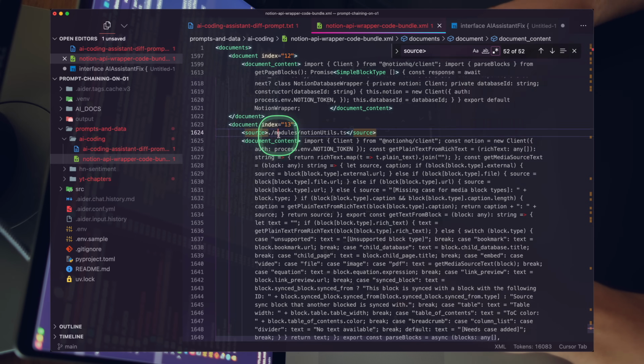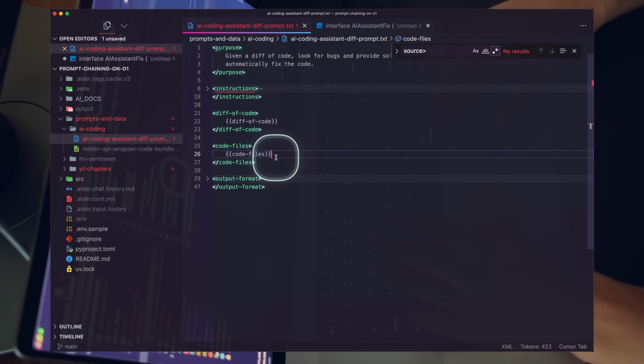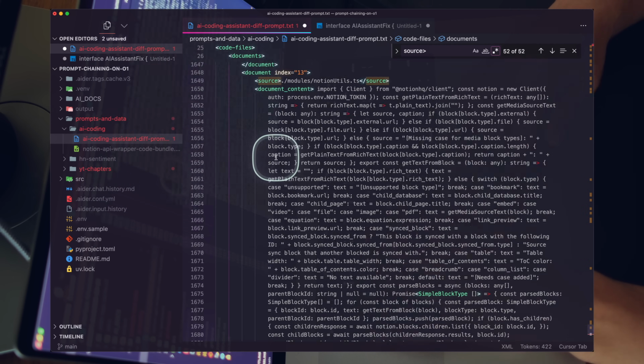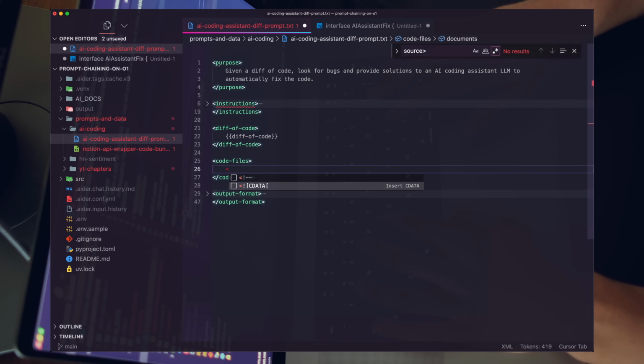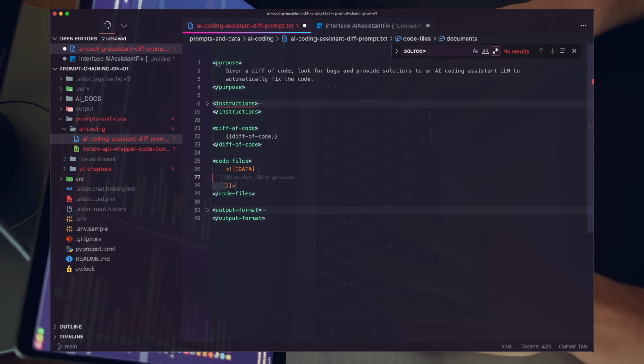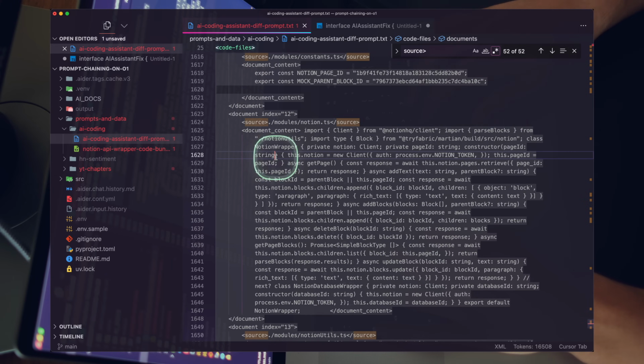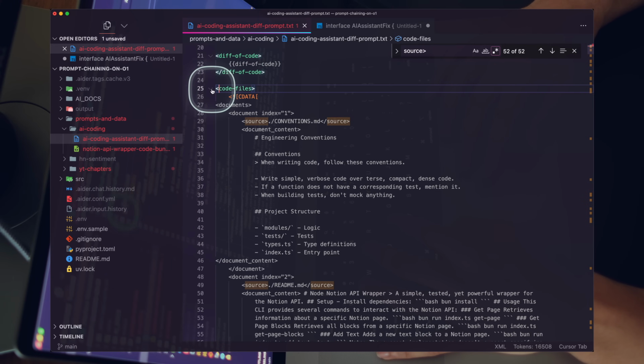So we can save this, copy all this, go back to our prompt and paste this in our code files, right? So I'll just go ahead and paste that. And what I'll actually do is before I paste, I'll use a CData block just to prevent any formatting from happening. So I'll save that. And let's go back up to code files, collapse that.